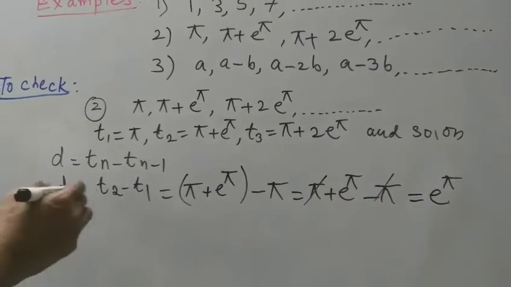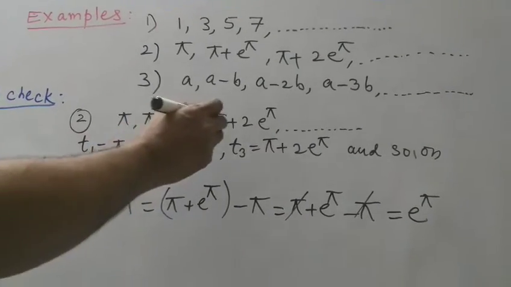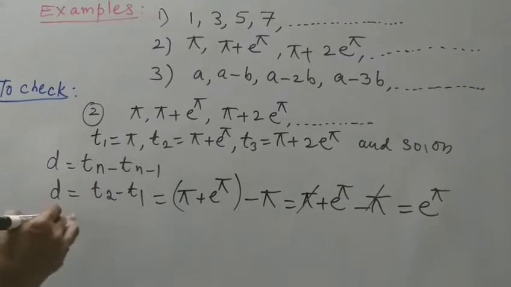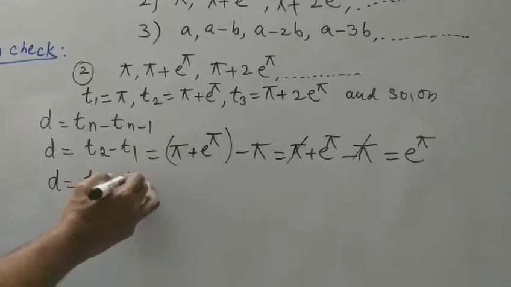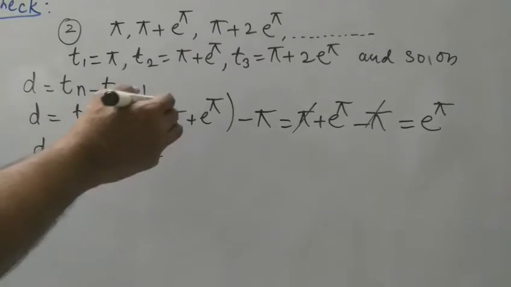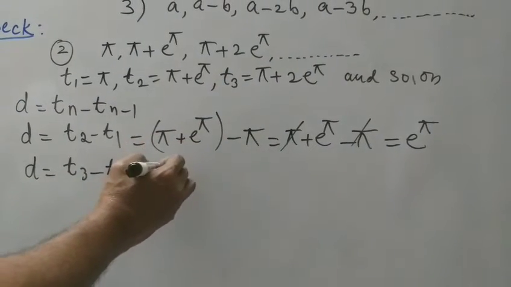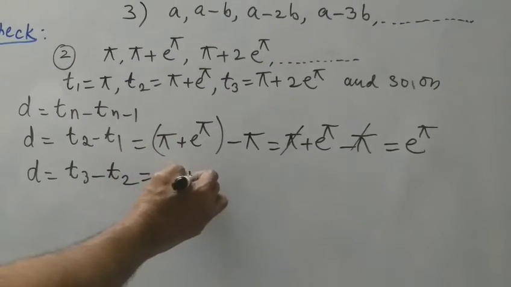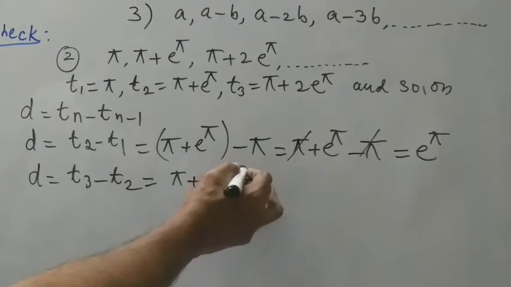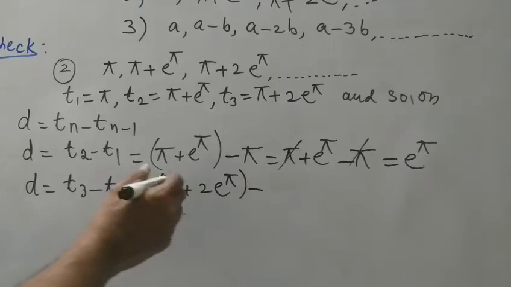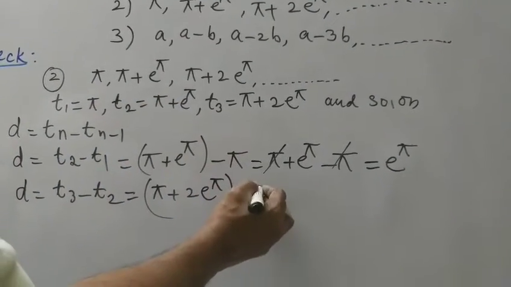And similarly, the common difference of the other two terms, the third term and the second term. D is equal to T3 minus T2. The third term of this sequence is pi plus 2 into e to the power of pi, minus the second term, pi plus e to the power of pi.